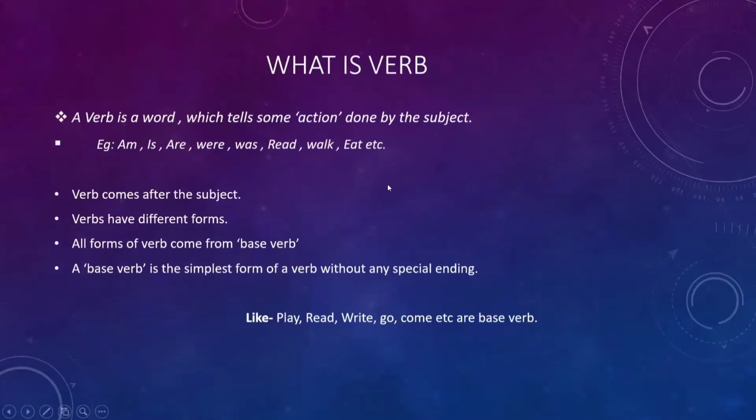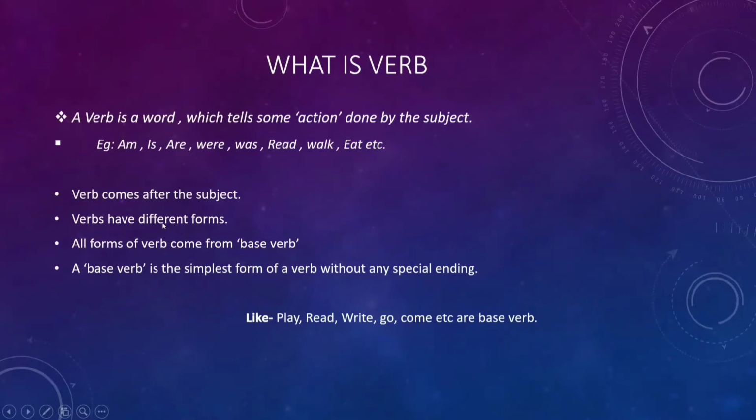A verb is a word which tells some action done by the subject. What is verb? A verb is a word which tells some action done by the subject. Let's see examples: am, is, are, were, was, read, work, eat, etc. are verbs. Verb comes after the subject.